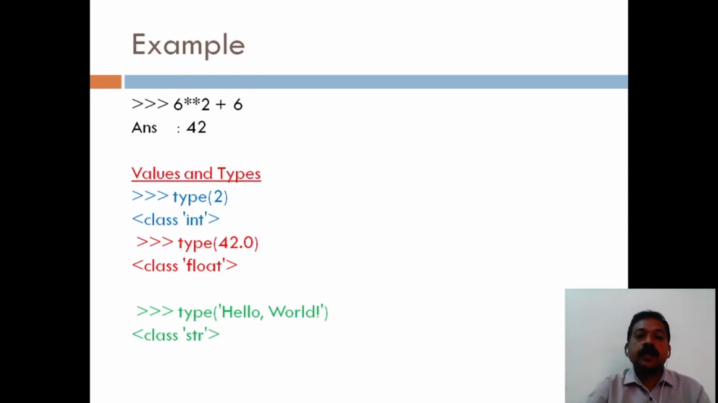Another thing is how to perform mathematical operations. Here 6 power of 2 plus 6, it will give the answer 42. Then also how to find the variable types by using type of value. It will give the type. And also another one is type of 42.0. It will print what type the particular value is.